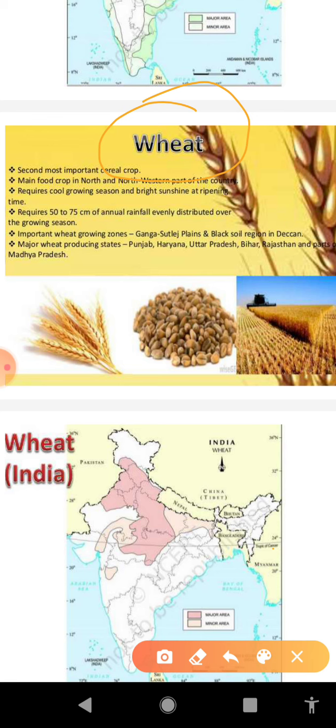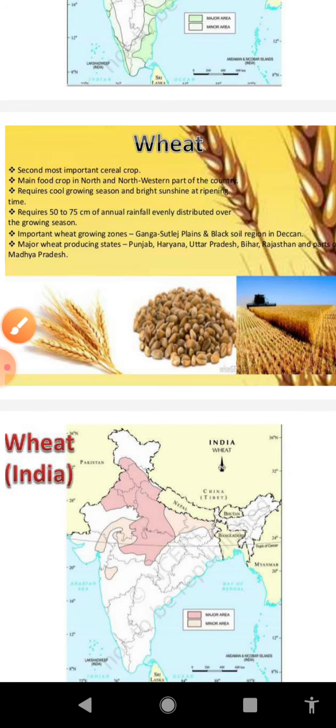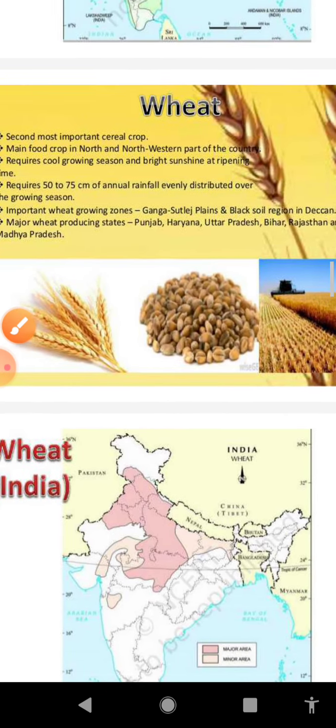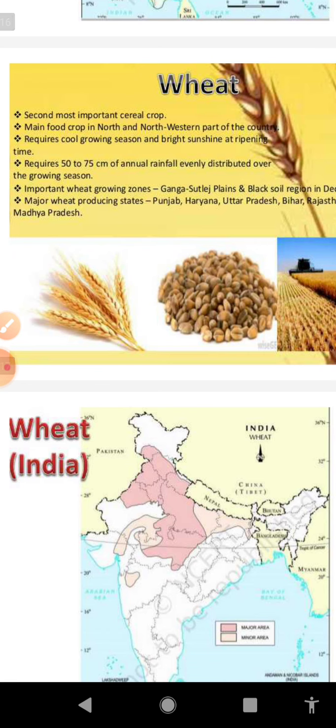Now let us discuss the geographical requirements for the cultivation of wheat. First we will discuss temperature. As you know, this crop is an example of a Rabi crop. It is the crop of temperate region and grows well in cool climate.